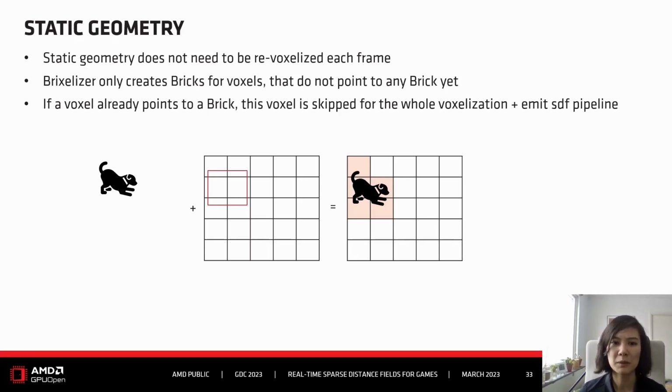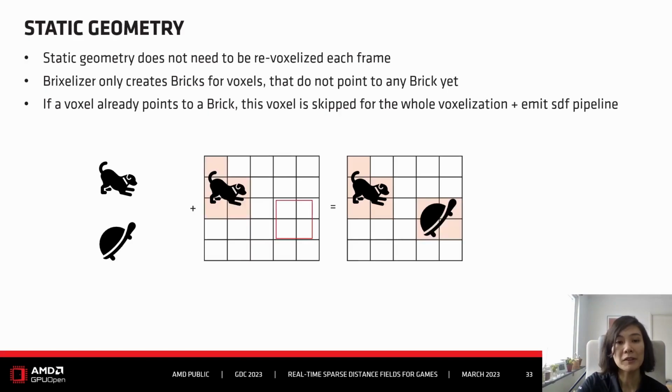So how does this work in practice? In the beginning, we have a completely empty grid, and then we have some geometry that we want to process. Since the grid is completely empty, all voxels will be considered, so we just go on as described previously. We just check which voxels the geometry intersects with, and then we create bricks for these voxels.